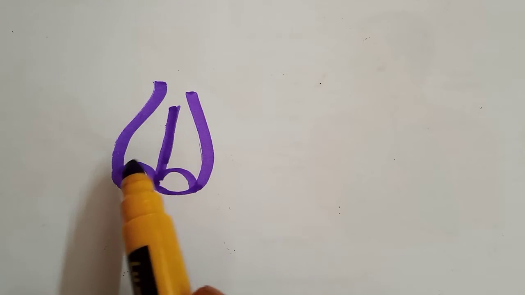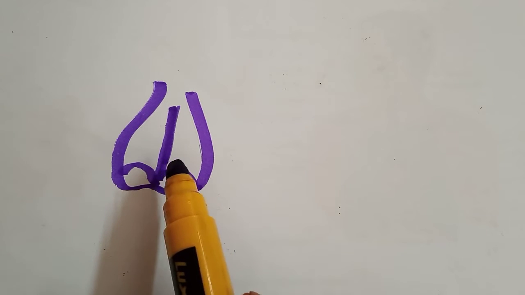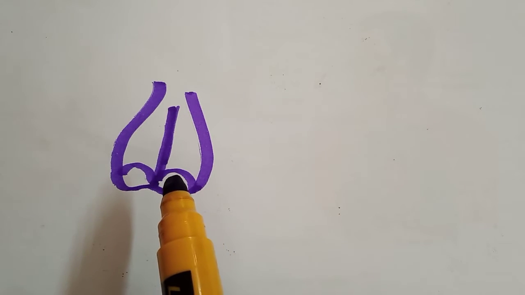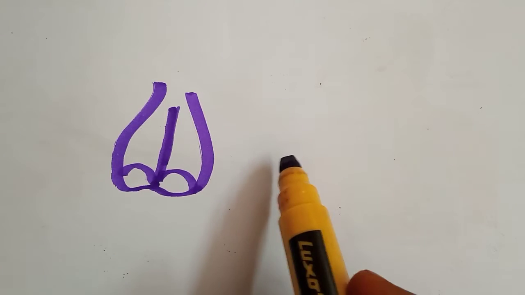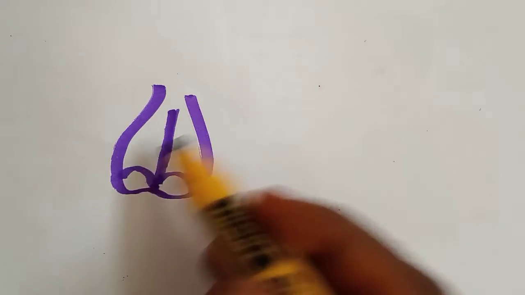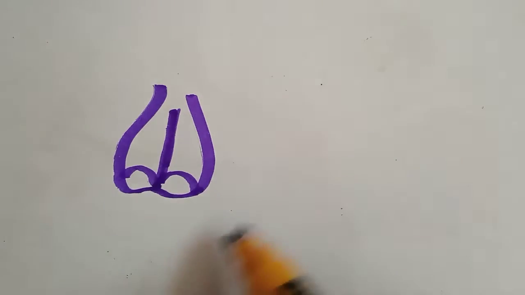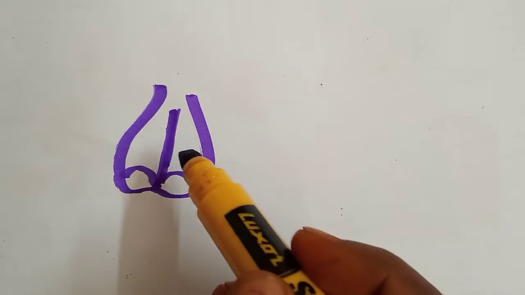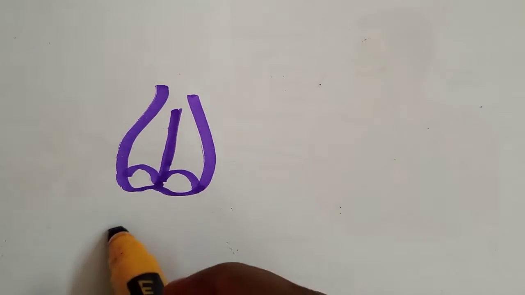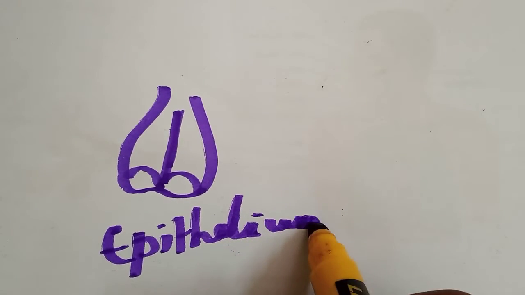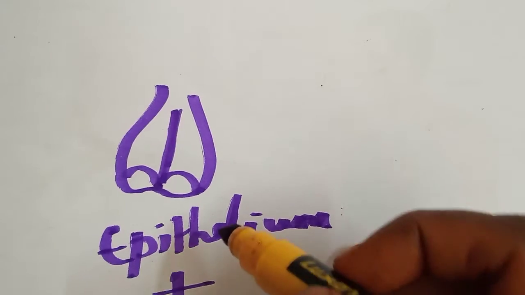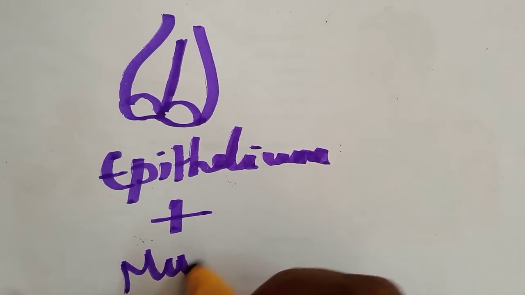Okay. So the nasal passages are lined with ciliated epithelium. What is meant by ciliated epithelium? Epithelium, epithelial, means it is made up of epithelial tissue with cilia. Cilia means hair-like structures. So the nasal passage is lined with ciliated epithelium plus mucus.